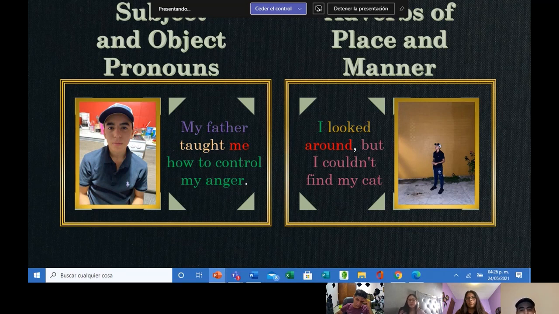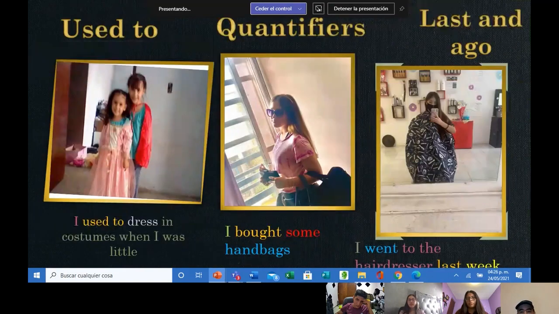Well, the topics that I am going to talk about are used to, quantifiers, and last and ago. We use the structure used to talk about habits and facts that happened in the past. It is a special structure and it is not a tense. When we want to talk about the affirmative, we use the noun plus used to plus the verb in base form plus the complement.